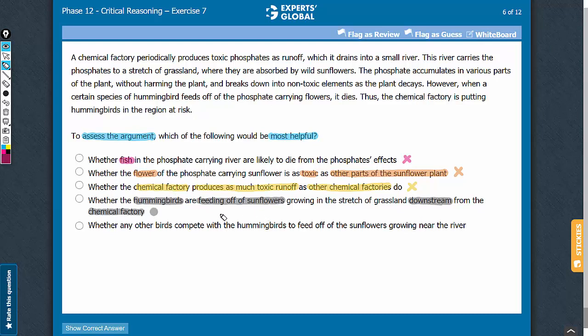Answer choice E. The argument is concerned with the risk to hummingbirds. So whether any other birds are competing with hummingbirds for the flowers, this piece of information would be just additional information and not help in evaluating the conclusion. So let's eliminate this answer choice. D is the correct answer choice.